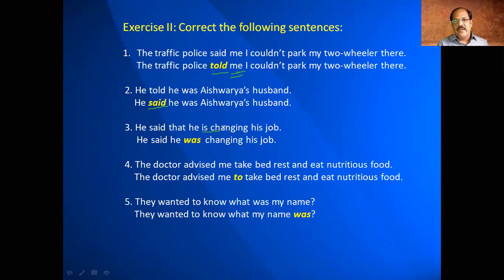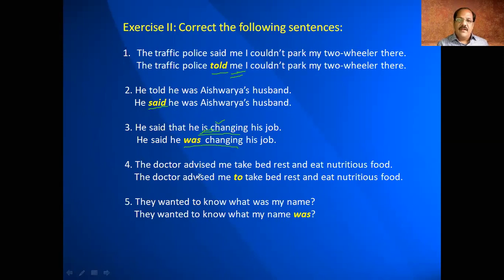He is changing is in the present tense. So we have to change the tense of the sentence. He is changing becomes he was changing, because is becomes was here, as it is in the present continuous tense. And the tense of the sentence should be changed in the indirect speech. So he is changing has become was changing.